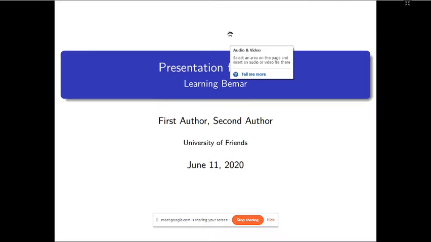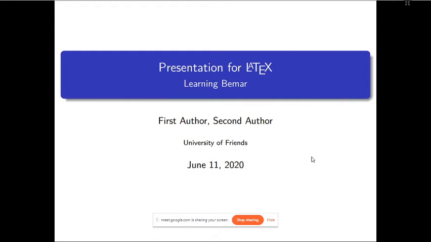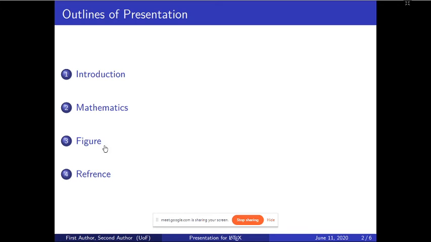Look here, this is the title of our presentation, this is the subtitle, this is the author name, this is the institute name, and this is today's date. This is the outline of the presentation. This is much better than the default theme. In a similar way, you may use different theme commands. You just have to put a little command and all things will be automatically changed.